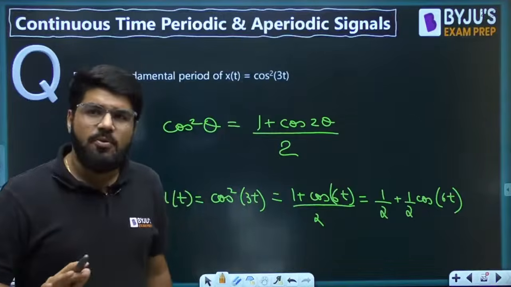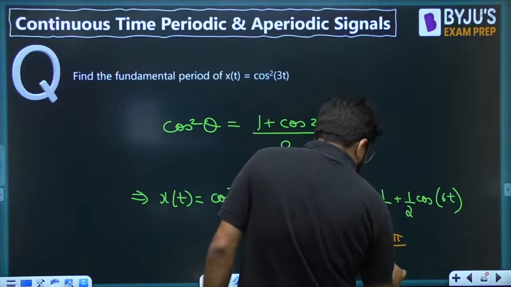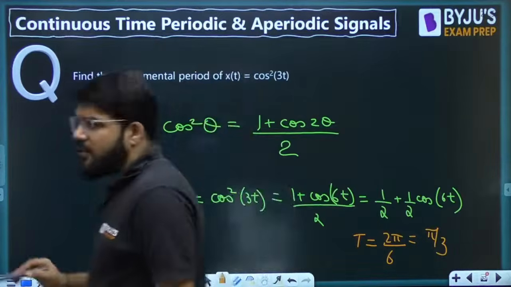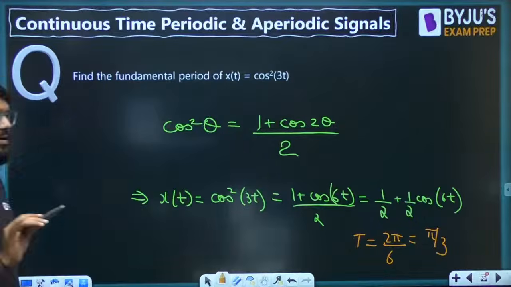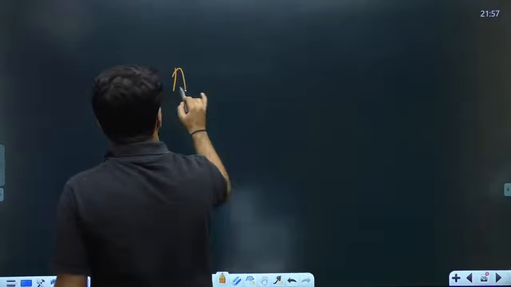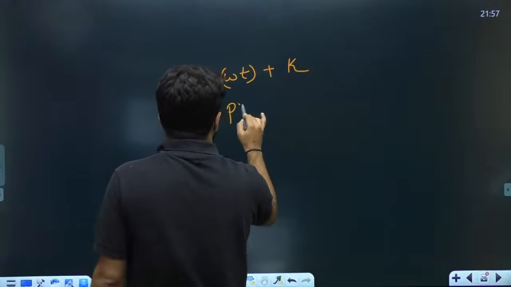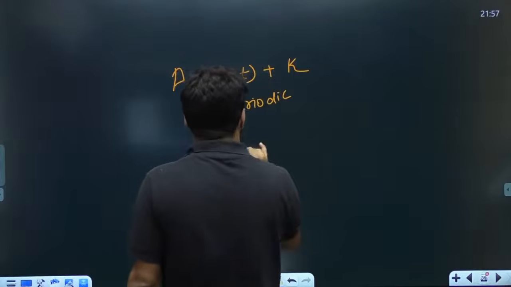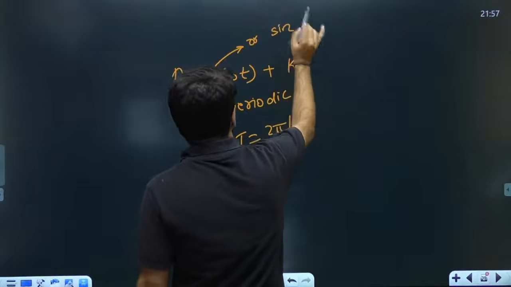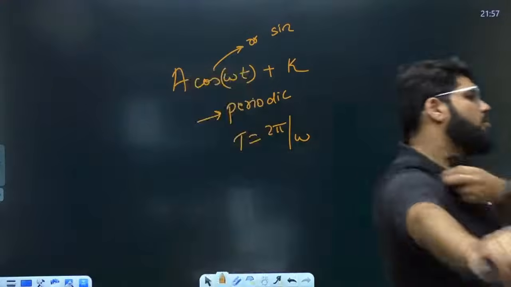Okay. So the DC component will not affect. You just consider that this is periodic, having the time period 2 pi by omega only, the frequency decided by cosine, and this is pi by 3. This is the fundamental period pi by 3. Clear, everybody? Right. So I can say, if you have a cos omega t plus some constant k, it is periodic with the time period 2 pi by omega, or it could be sine as well. The DC term, the constant term k, is not going to affect this.